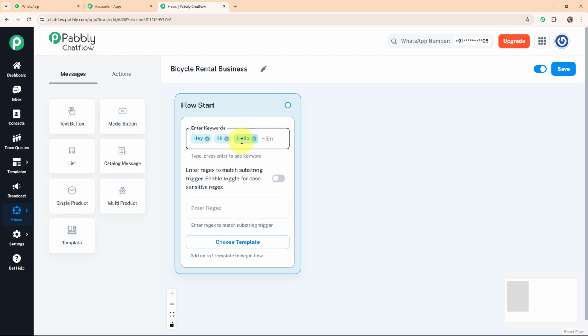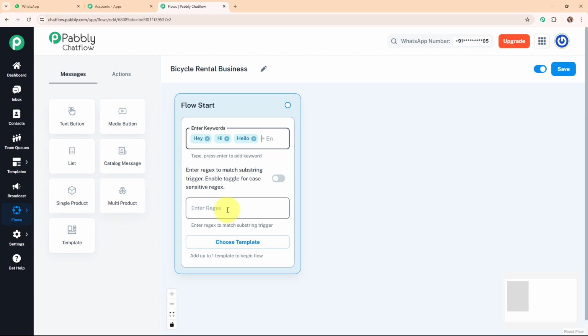But people type messages in different ways. One person might say I want to rent a bicycle, while another might write is any bicycle available. So instead of listing every possible variation, we can use regex, that means regular expressions, to create a smarter trigger. So the chatbot will detect common inquiry words regardless of variation or capitalization. And once the chatbot is triggered, it moves to the next step.